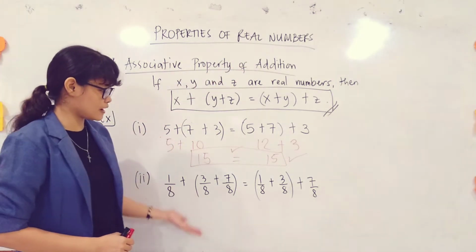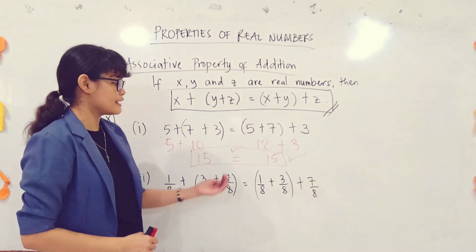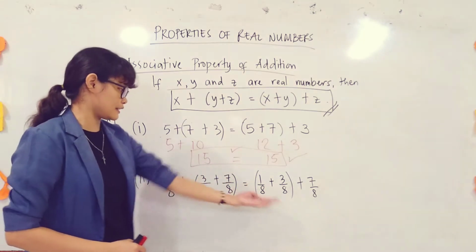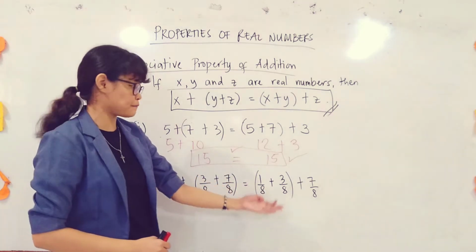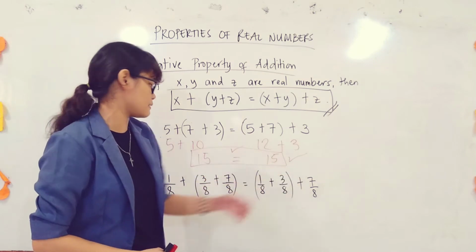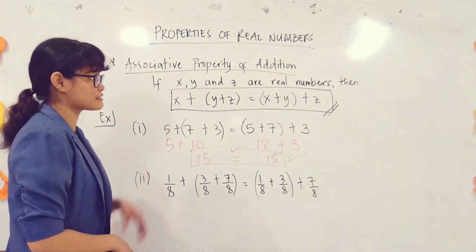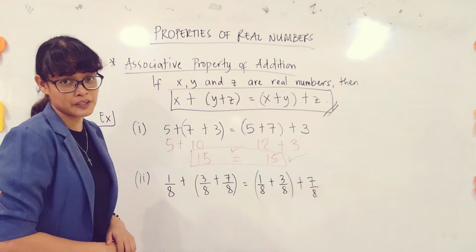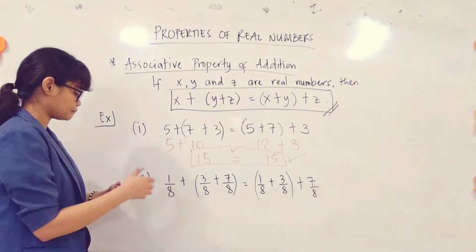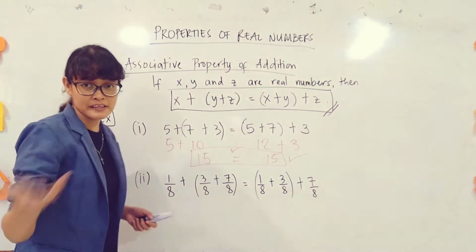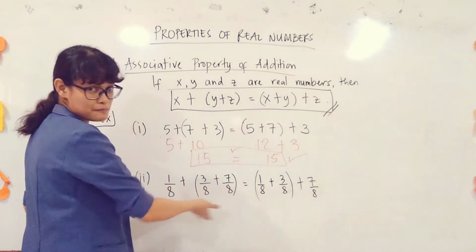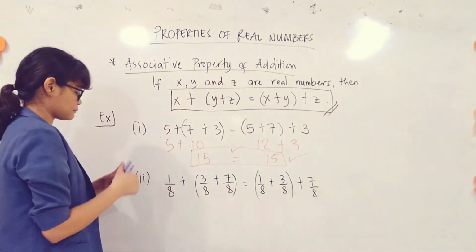For our last example under this associative property of addition, okay? So, you have 1 over 8 plus 3 over 8 plus 7 over 8. Ito yung unang grouping natin. So, ayan, pinapalit natin yung order ng grouping. So, you have 1 over 8 plus 3 over 8 plus 7 over 8. So, dapat parehas sila na magiging sagot kasi yun yung sinasabi na associative na property of addition. Last class, we're still dealing with real numbers dito. Mga rational numbers naman, pero mga real numbers pa rin.